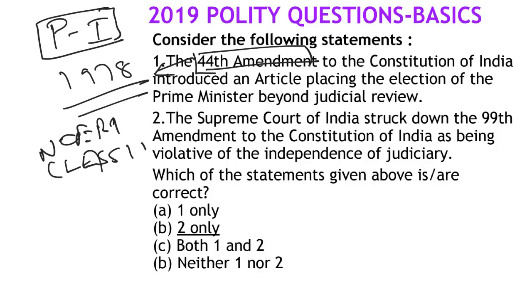Then you have to link it to this polity, because there are so many questions which you might not find directly in Lakshmikant, that are linked to this post independence. If you know that story, you can usually find that. Now this is almost a similar question. There is the 44th Amendment, 1978, you had Janata Party coming to power. First time you had a non-Congress party with majority at the national level. They had defeated Indira Gandhi and her Congress party after the 1975 emergency, which had become highly controversial.